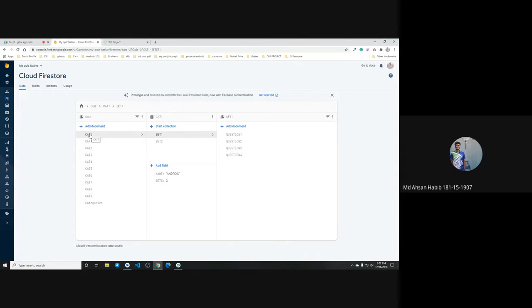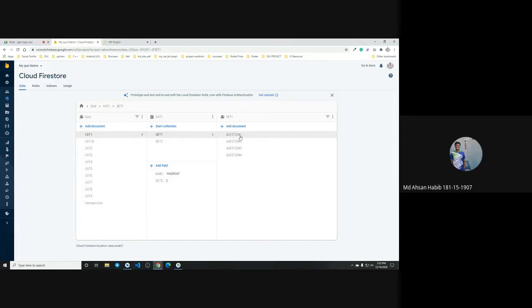The name of the category is Android, and the number of sets is 2. If I edit the value here, incrementing or decrementing, it will automatically increment or decrement in the app in real time. So let's get into set 1.